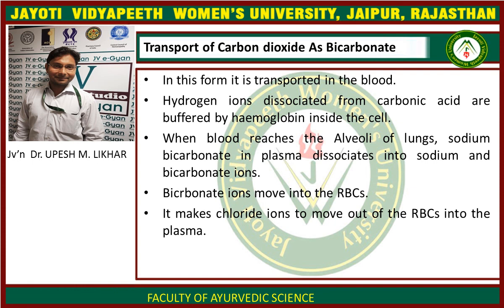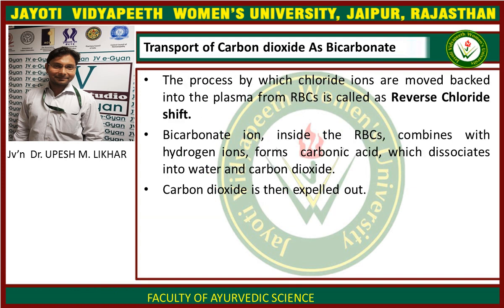When blood reaches the alveoli of lungs, sodium bicarbonate in plasma dissociates into sodium and bicarbonate ions. Bicarbonate ions move into the RBCs. It makes chloride ions move out of the RBCs into the plasma. The process by which chloride ions are moved back into the plasma from RBC is called reverse chloride shift.